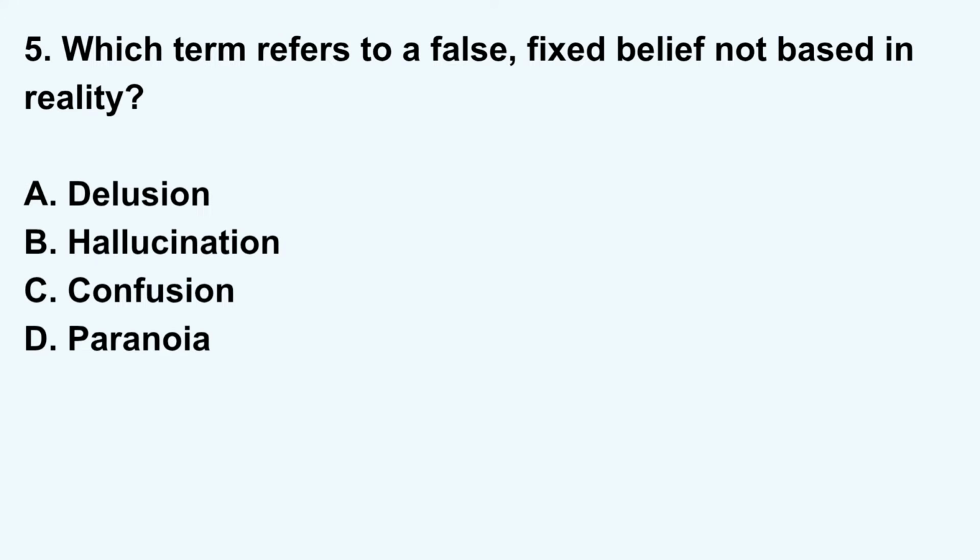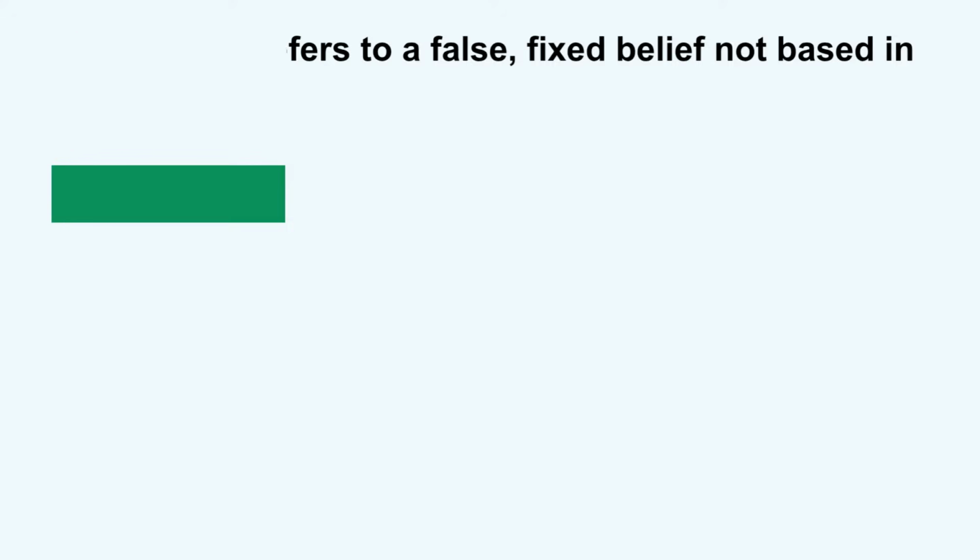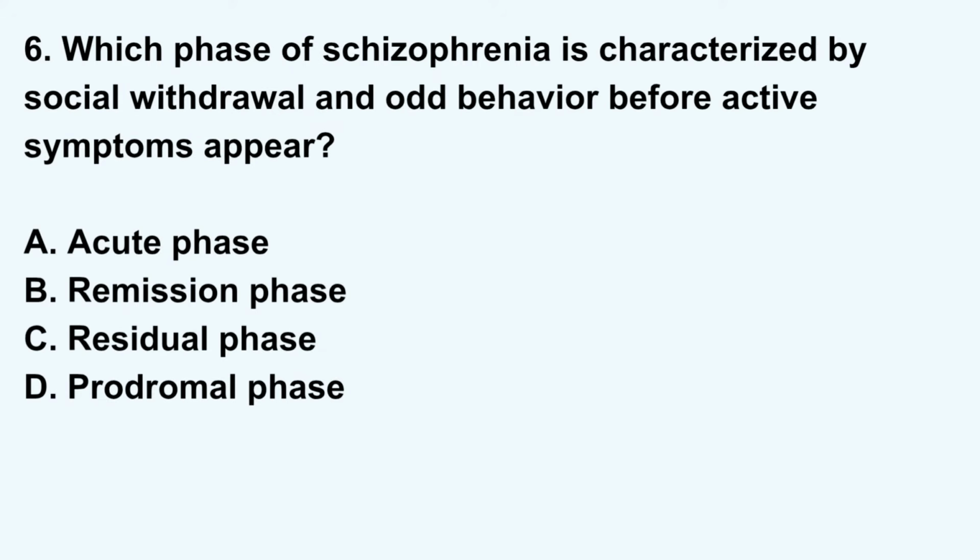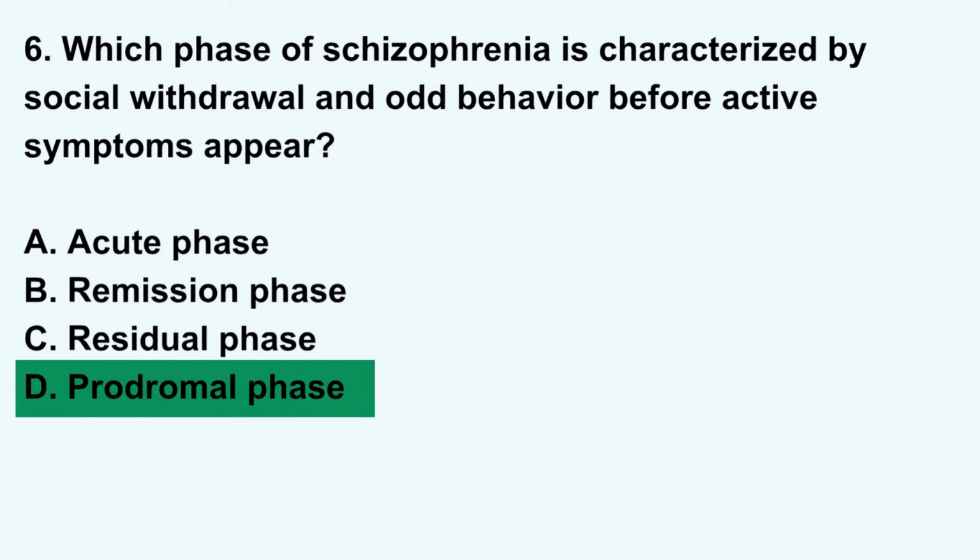Which term refers to a false, fixed belief not based in reality? A. Delusion, B. Hallucination, C. Confusion, D. Paranoia. Correct answer? A. Delusion. Which phase of schizophrenia is characterized by social withdrawal and odd behavior before active symptoms appear? A. Acute phase, B. Remission phase, C. Residual phase, D. Prodromal phase. Correct answer, D. Prodromal phase.